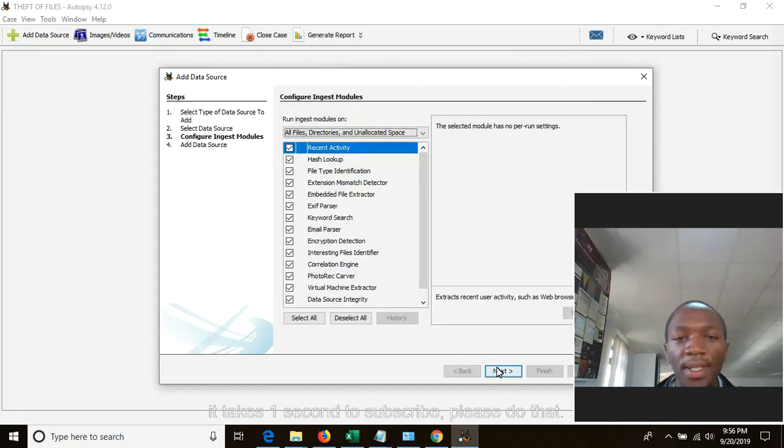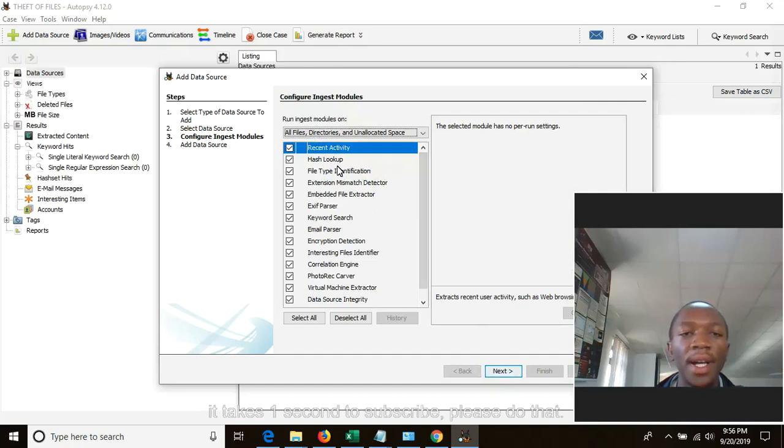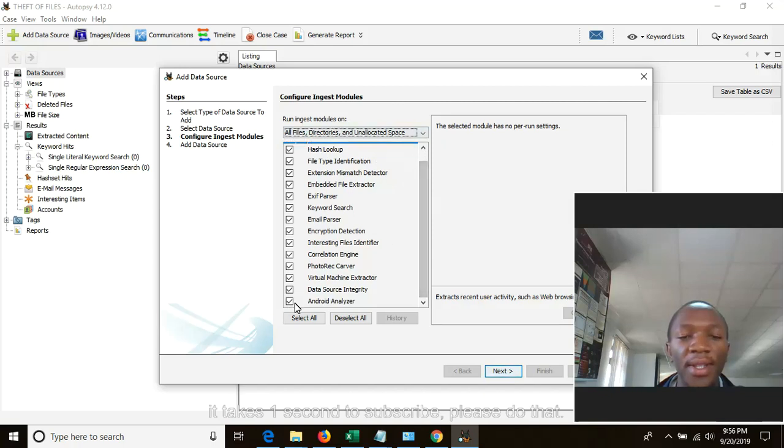Then click on next. Now, these are the files which the ingest modules will be run on. It will make analysis for all of these, and this is an additional feature called Android Analyzer. You can check it or you can uncheck it.